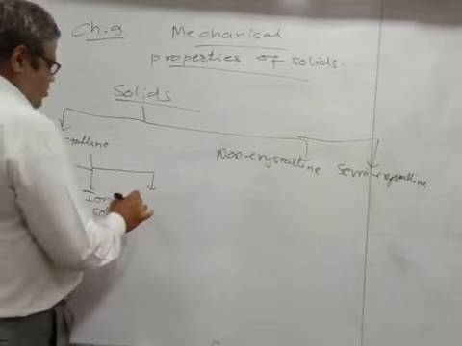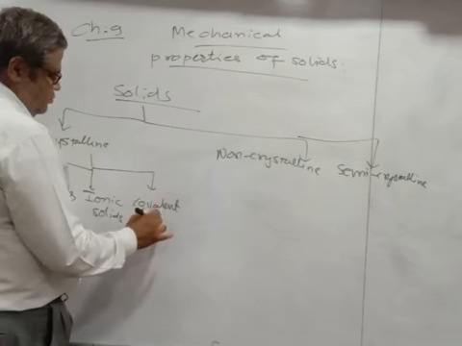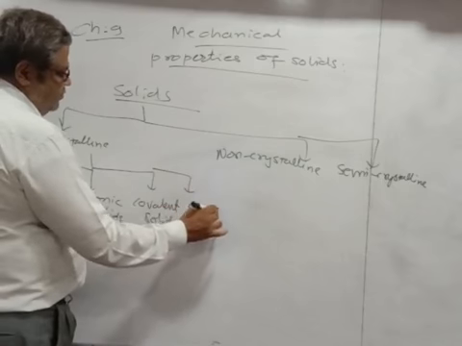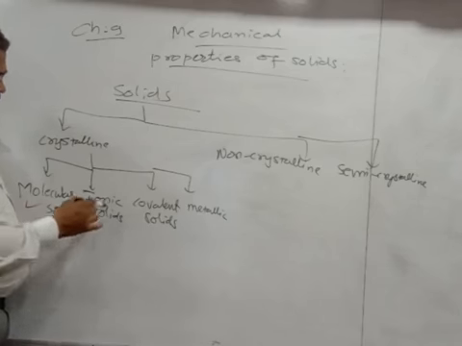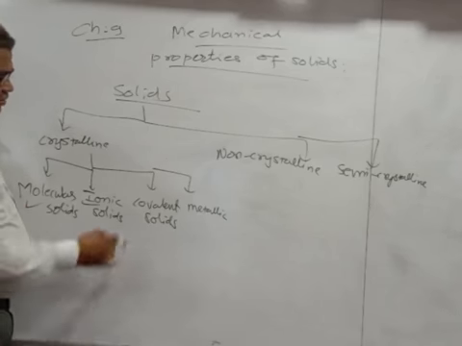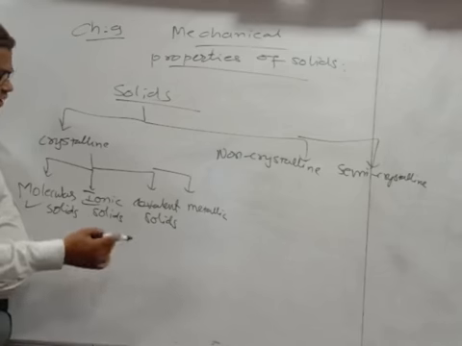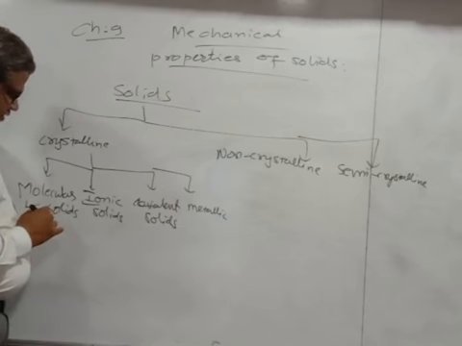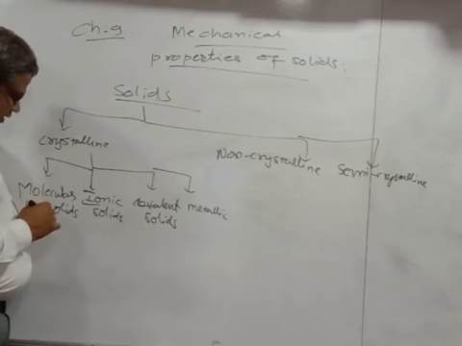So here covalent solids, and fourth one is metallic solid. Here the constituent particles are molecules. Here the constituent particles are atoms. Here covalent bond will be there between the constituent particles, and in metals, okay, free electrons will be there. So for example, molecular solids which are crystalline in nature, we can give many examples.